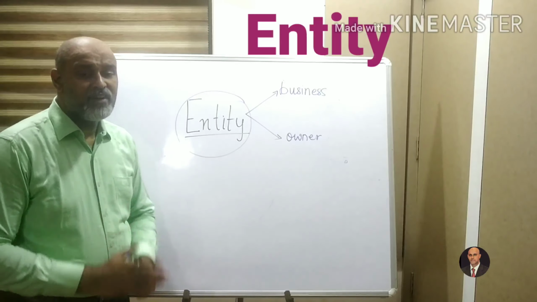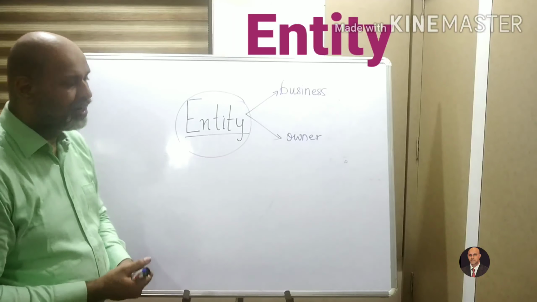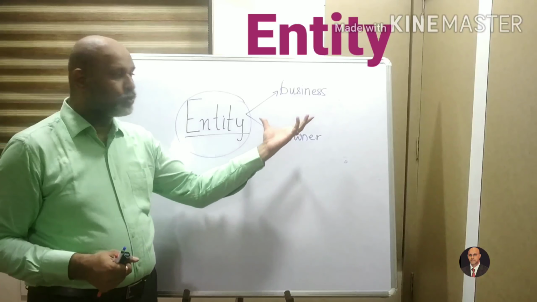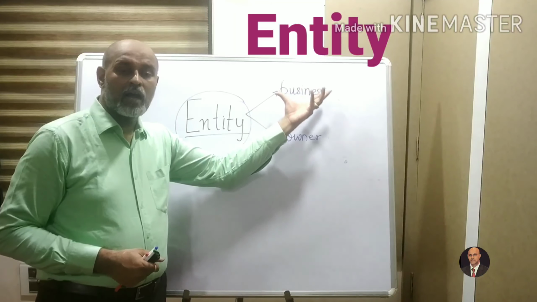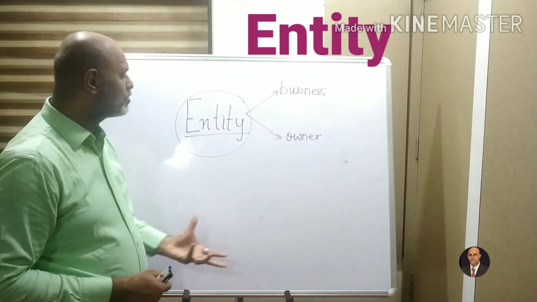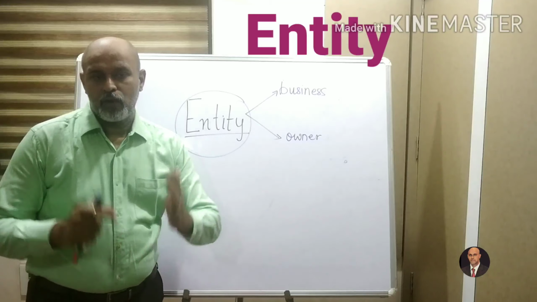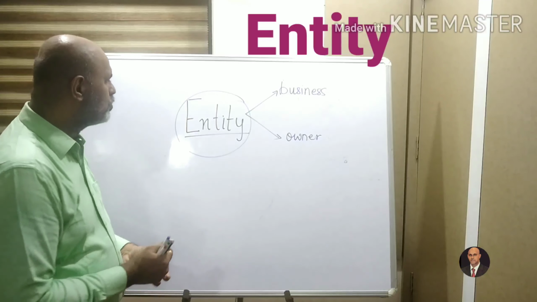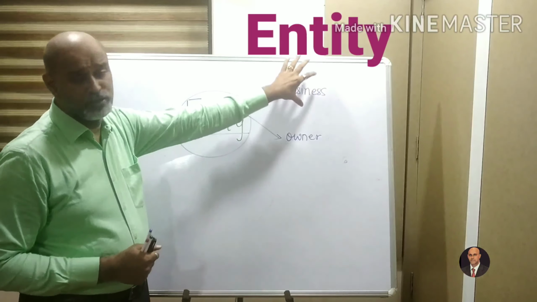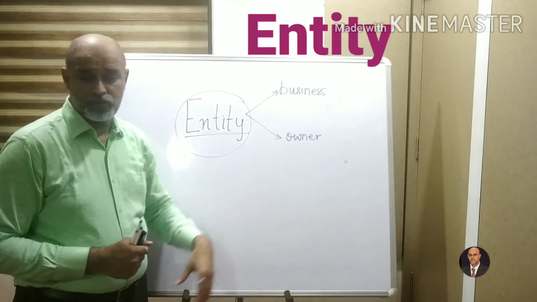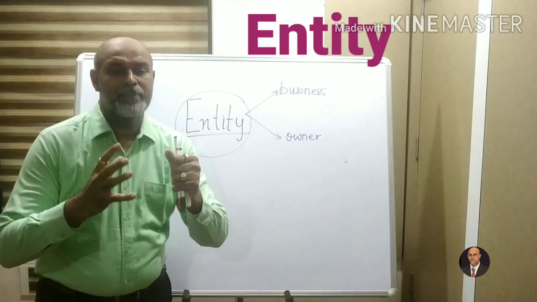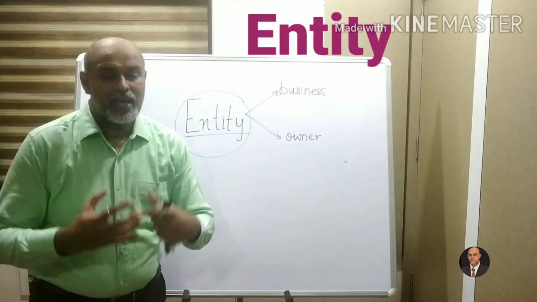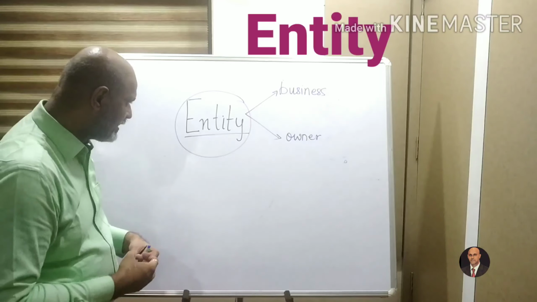Whenever you are doing your accounts, which I will time and again remind you, you shall be focusing on the accounts of the business, not the accounts of the owner, because you will be thinking from the business point of view and not from the owner's point of view. Entity basically means the person has his own identity.